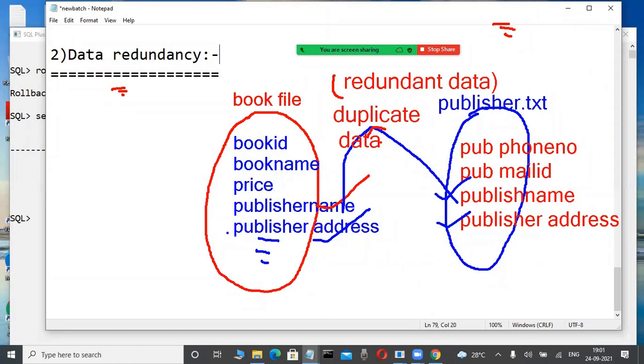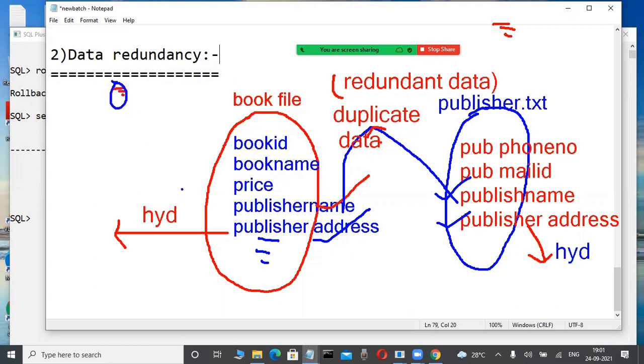Suppose in this file, the publisher address, for example, Hyderabad is the address. In this file also the same publisher is there. This publisher address is Hyderabad, presently. Now I'm a flat file programmer. Through my program, I'm modifying this.